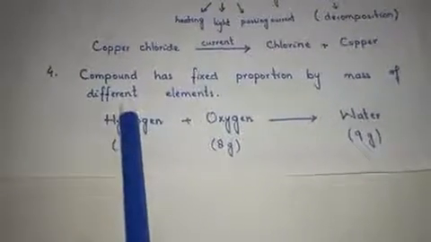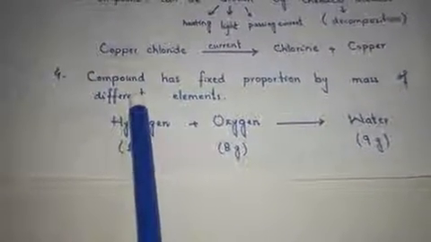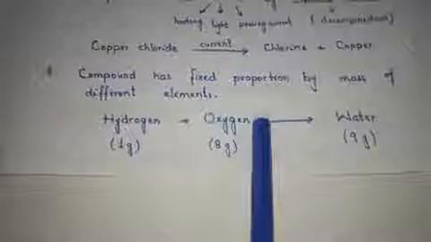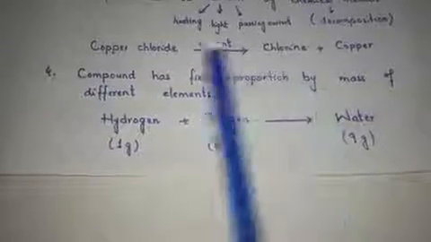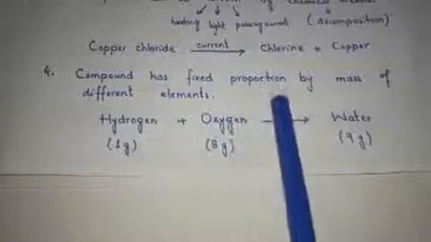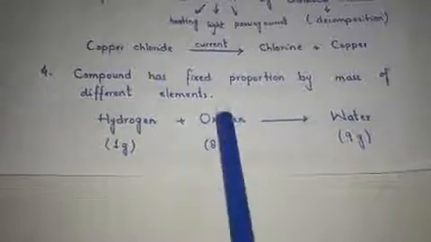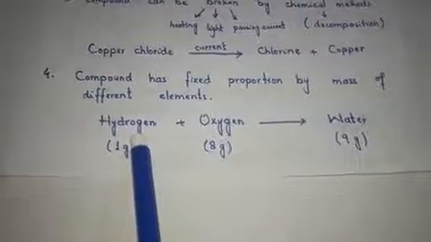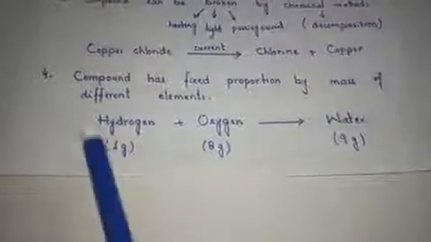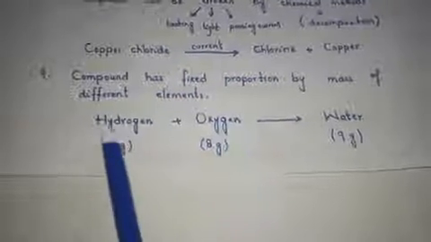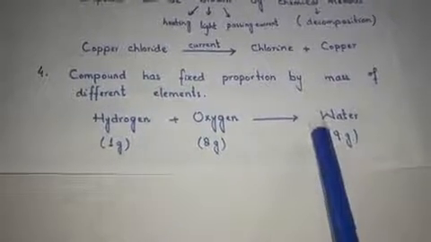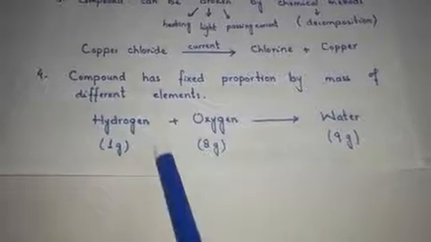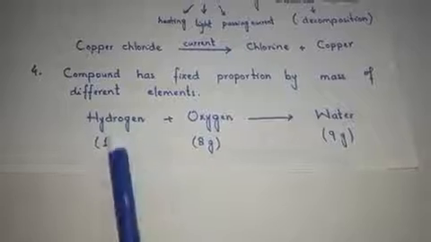So the next common property of a compound is that the different elements in a compound are joined together in a fixed proportion by mass. It means that a compound has a fixed proportion by mass of different elements. Here I am taking the example of water, which is made up of hydrogen and oxygen. When hydrogen combines with oxygen, it forms water, but there is a fixed proportion by mass of these elements.